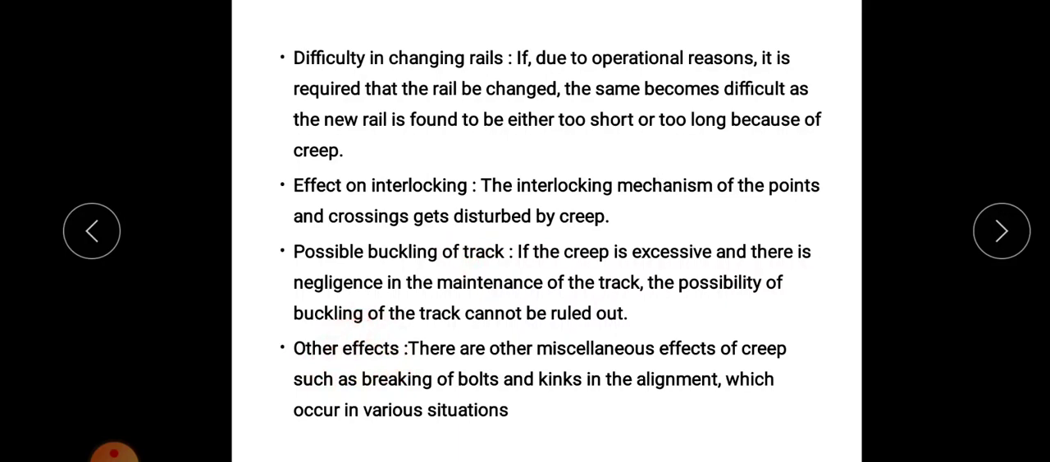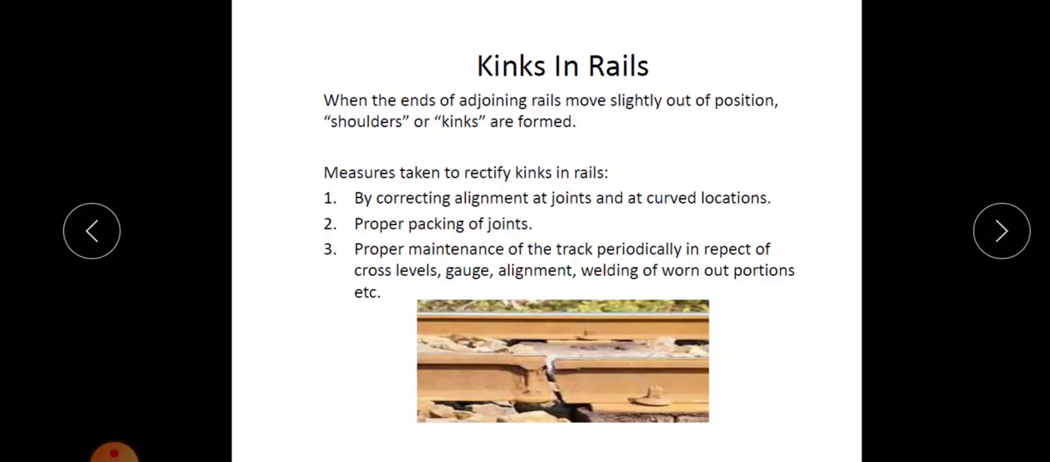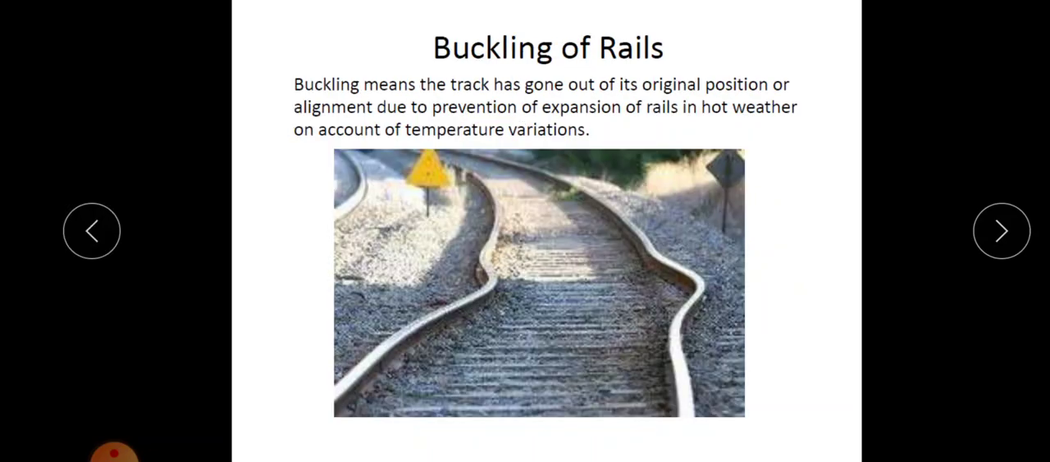Then other effects. There are some miscellaneous effects of creep such as breaking of bolts and kinks in alignment, which occur in various situations. Kinks I will show here. So this is kinks in rail. This is kinks, that is breakage. There is a breakage when the ends of the adjoining rails move slightly out of position. Shoulders or kinks are formed. This is known as kinks. So these are the effects of creep.